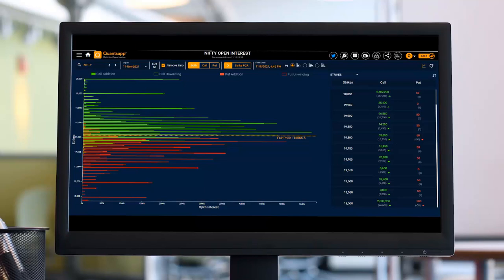Anybody with a smaller amount of margin can go ahead and randomly buy options. But option selling requires a lot of effort, a lot of skill, proper risk management, and a lot of expertise in the instrument we are trading.